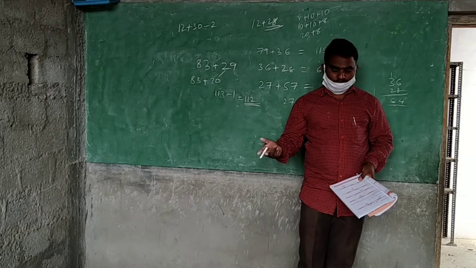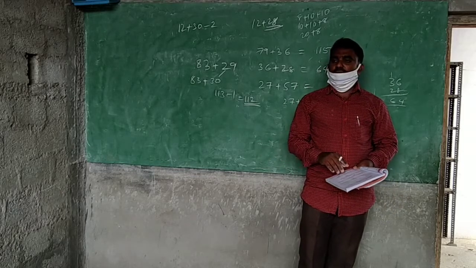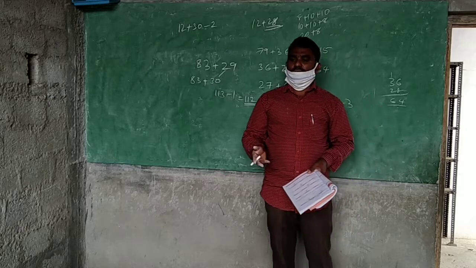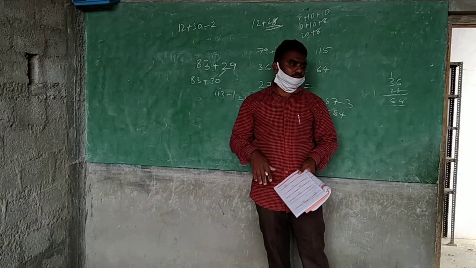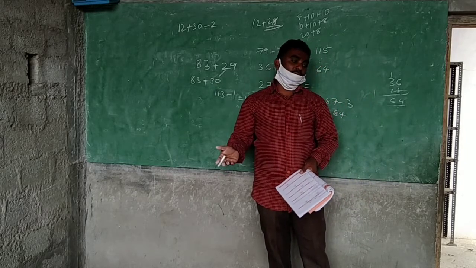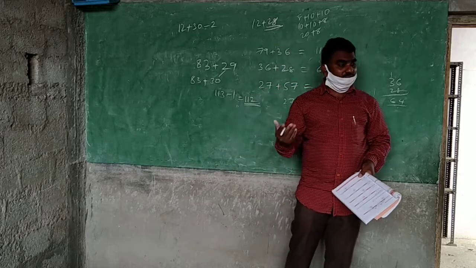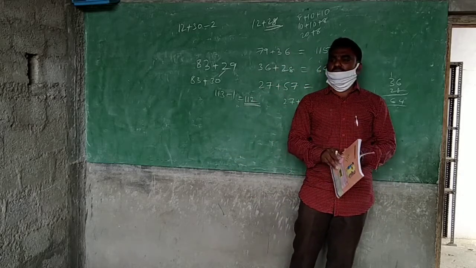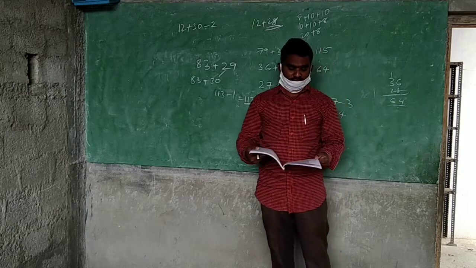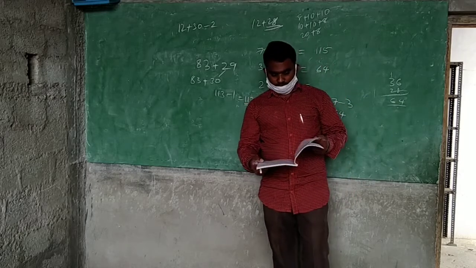No compulsion. Next, 53 plus 12. What will you add? First 10, then 2. Otherwise, first 2 and then 10. Your wish. Any way you can follow. So you do that.